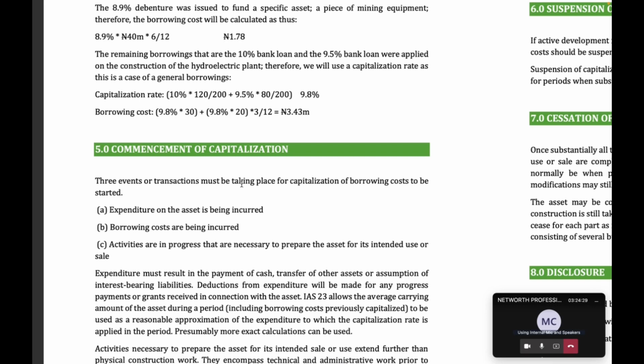If it's four rates, you add and divide by four, it won't work. So you have to weight it based on the money borrowed. For this 10%, you borrowed 120 over the total, plus 9.5% multiplied by 80 over the total. There could be more, so you just continue like that.